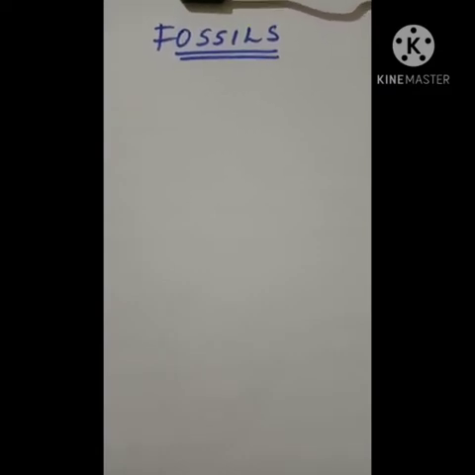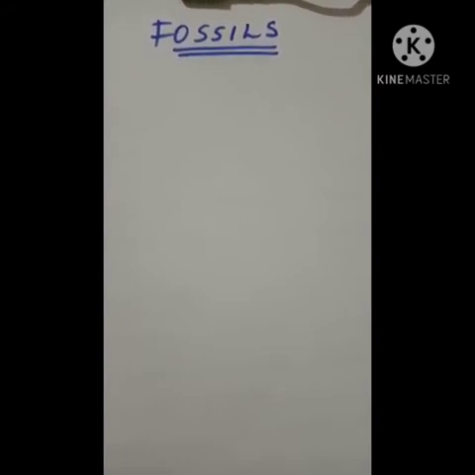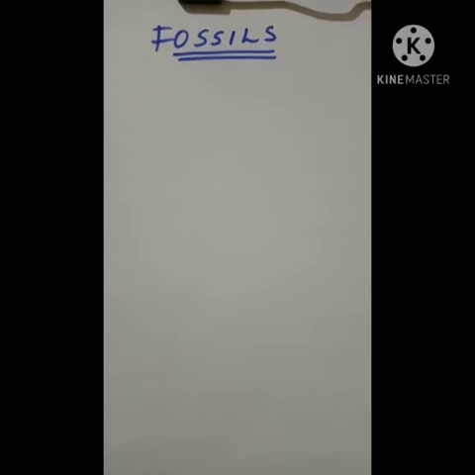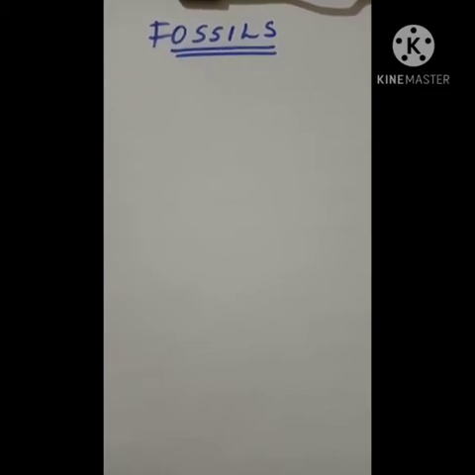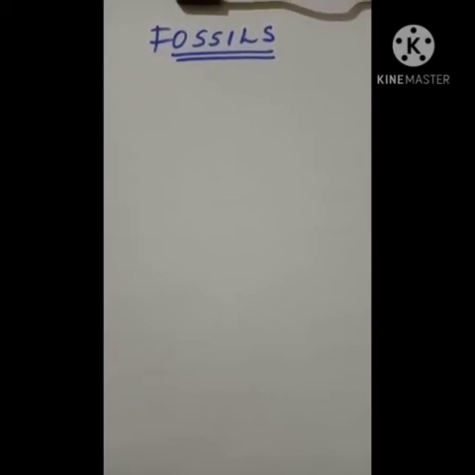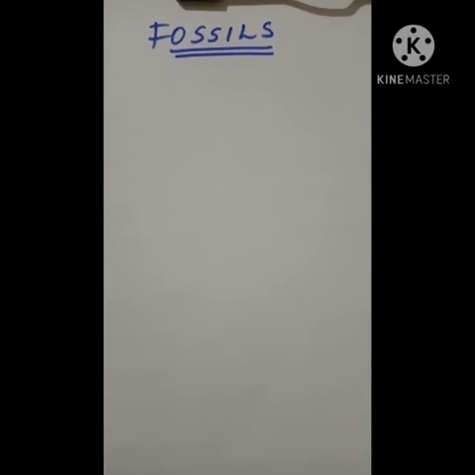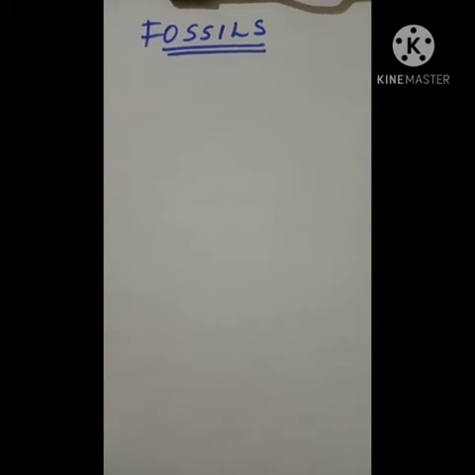And how do we study the organ structure of these extinct organisms? That can be studied only through the study of fossils. As I said, extinct species. How do we study these extinct species, and how do we believe that extinct species existed? We know this from finding fossils. By the way, what are fossils?